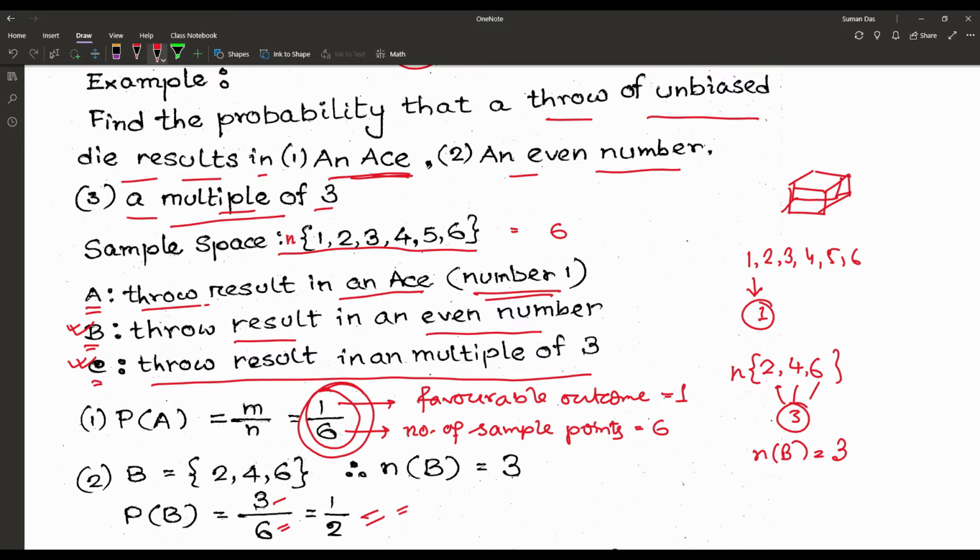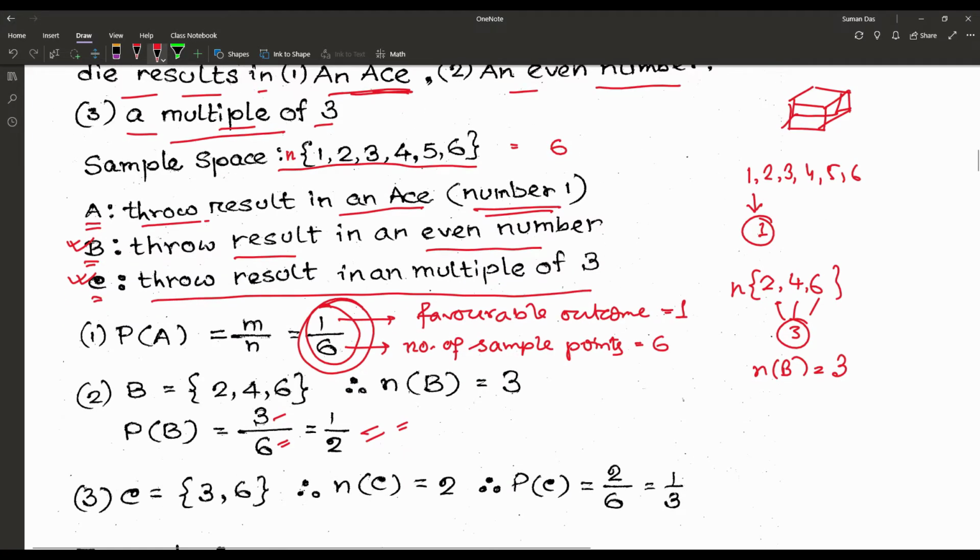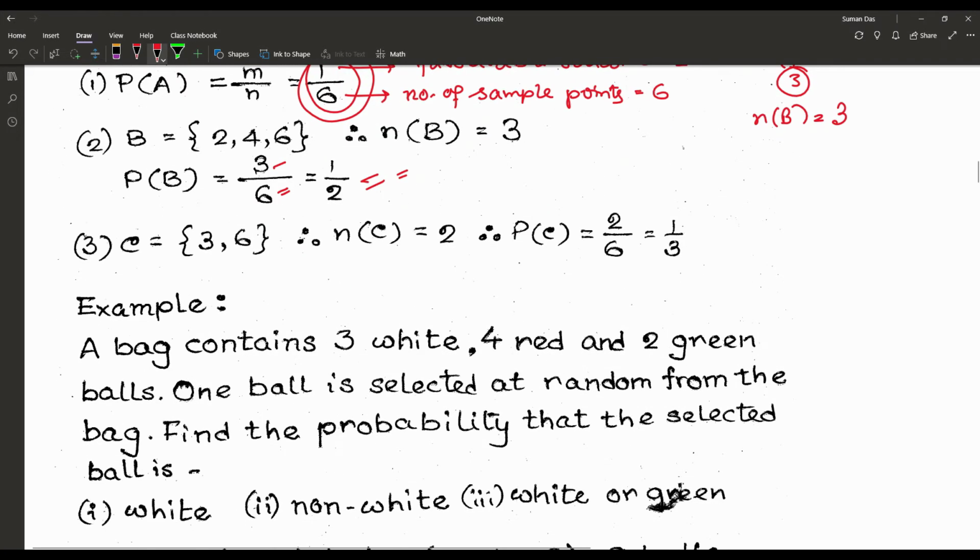Third question, or third event, that is a multiple of 3. Now when we are proceeding with the multiple of 3 event, we can get 2 numbers, the first one 3, the second one 6. So n of that particular event, defined as C, is equal to 2. So the probability is giving us the result as 2 by 6, or 1 by 3.